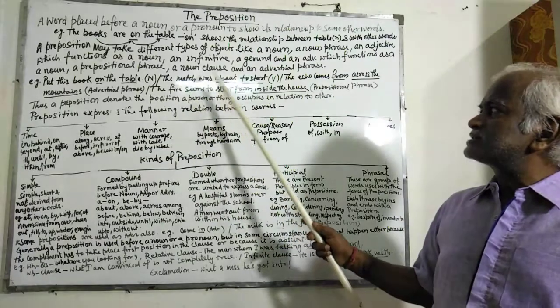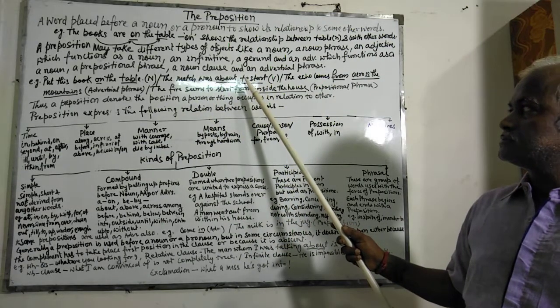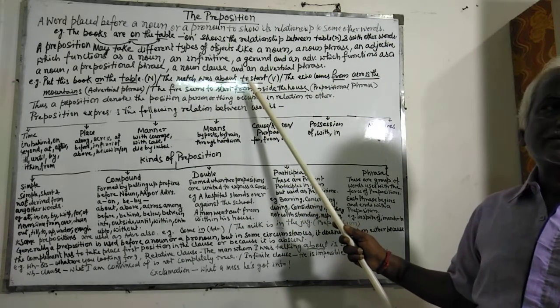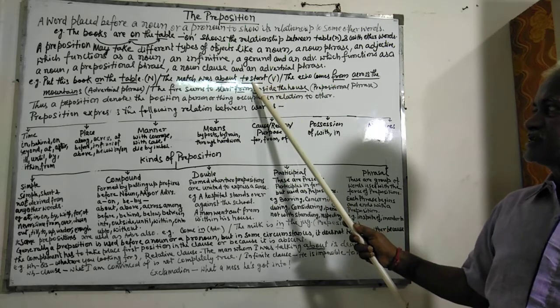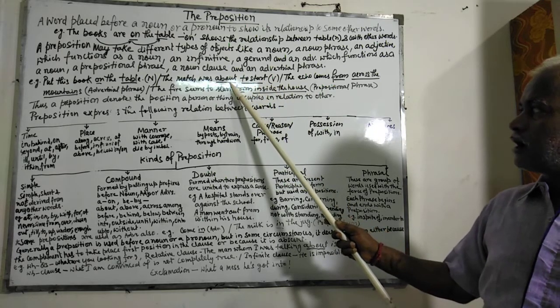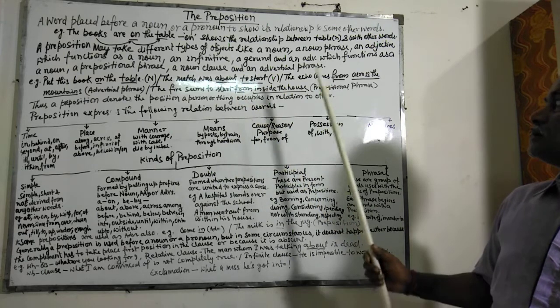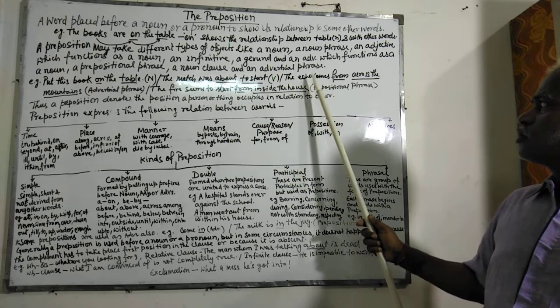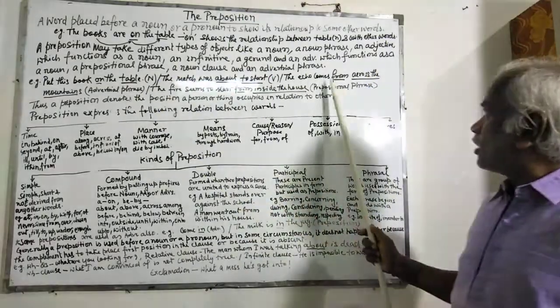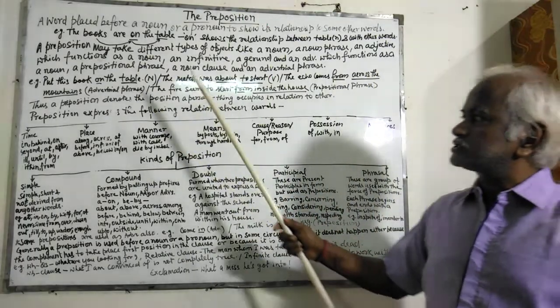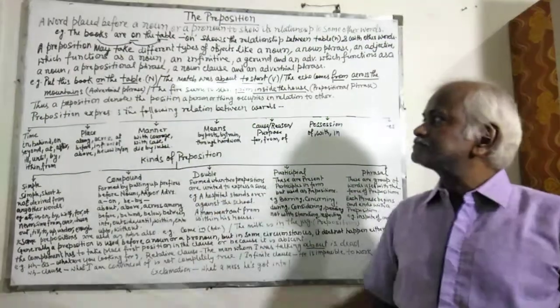The match was about to start. About to start. That means here a verb is being related with the help of the preposition about. Next one is, the echo comes from across the mountains. From across the mountains, adverbial phrase.